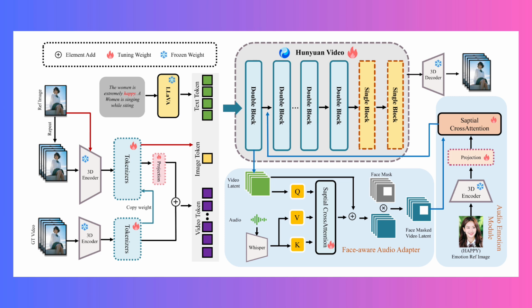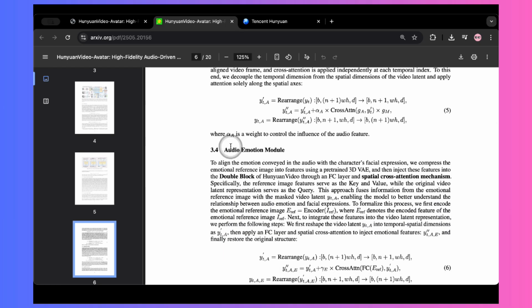The claim is a 37% reduction in this drift compared to some older methods, maintaining a very high 0.91 SSIM consistency, which is a technical measure of similarity. Then there's the Audio Emotion Module, or AEM. This is where it gets really smart with feelings.